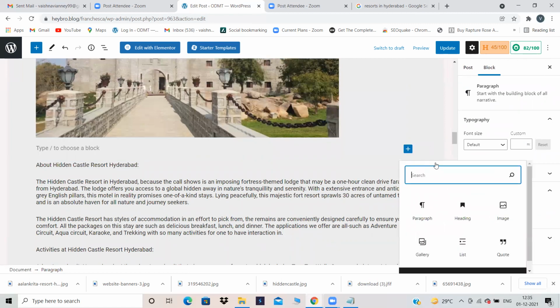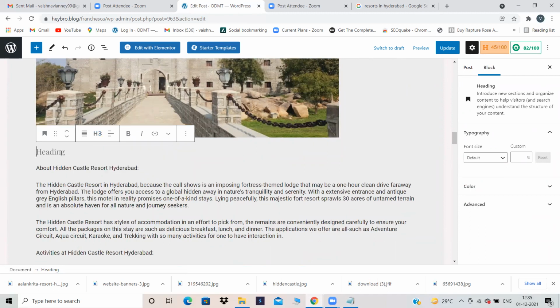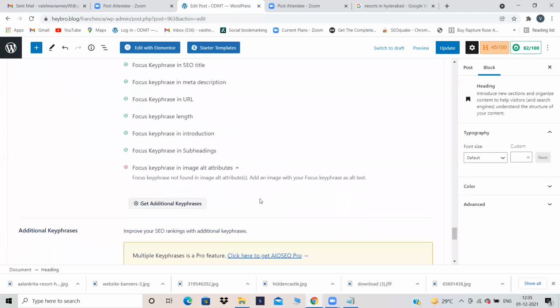Click on this heading. So something I have given over here. Let's see whether it has been checked or not.